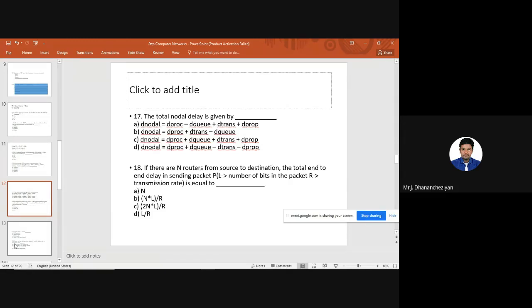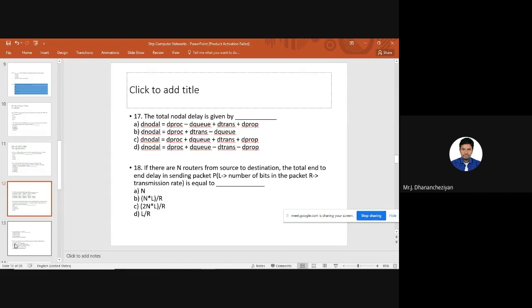For this question, we have 4 options. Option A, end-to-end delay equals n. Option B, n into L divided by R. Option C, 2n into L divided by R. Option D, L divided by R. For question 18, our answer will be n into L divided by R. Here n is the number of routers between source and destination, and L is the number of bits in a packet, divided by the transmission rate.